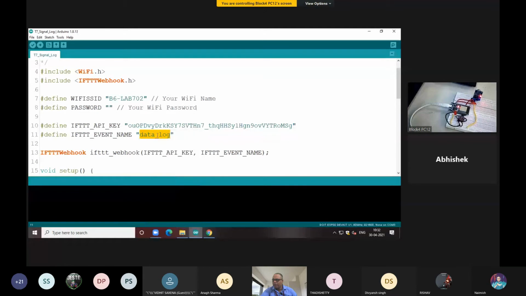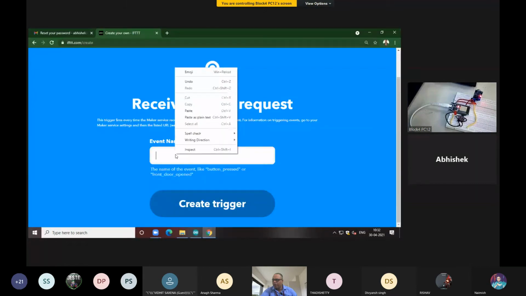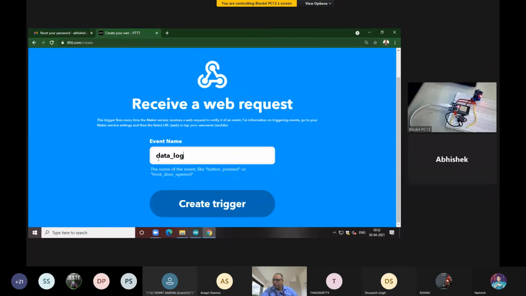So the same name you have to give right here. So give the name as data underscore log and click on this option, create trigger.